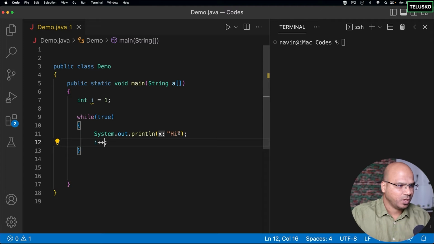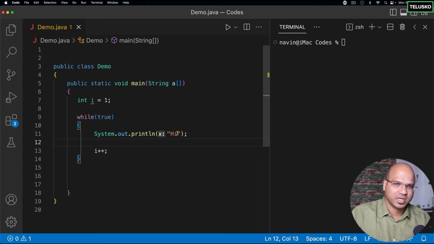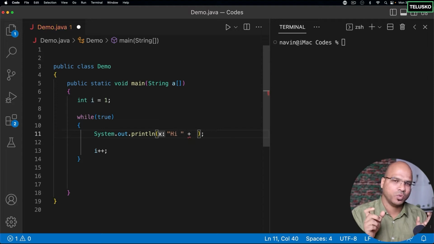Let me show you. I will print hi as well as i. You can print both things on the same line. You just have to give a space after hi and a plus symbol. When you want to concatenate 2 different things, hi and a number, we can use a plus operator. Plus works in that way. It works for addition as well as to concatenate 2 things. And here I'm writing i.